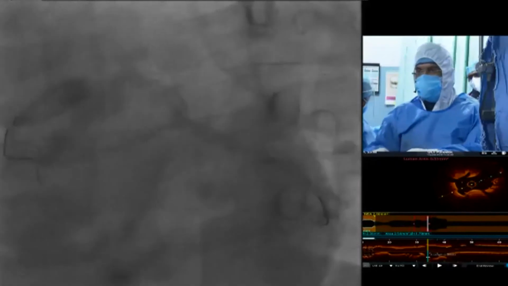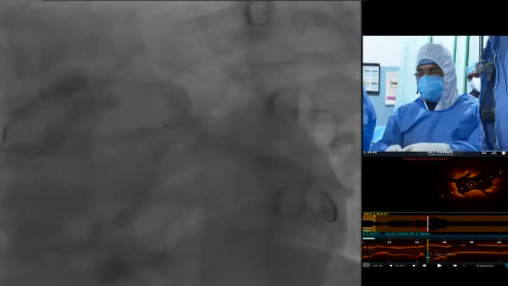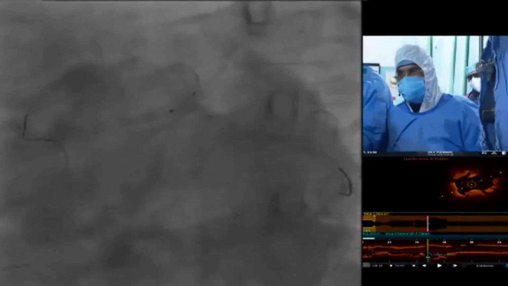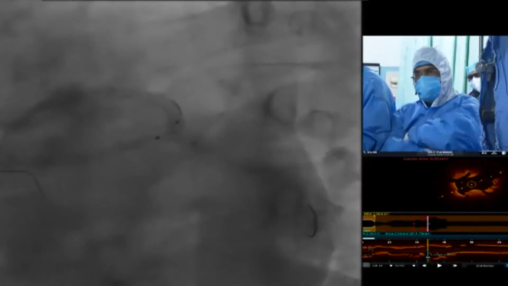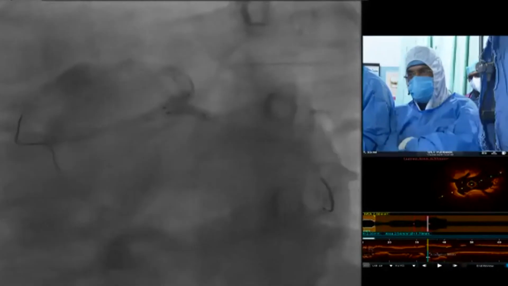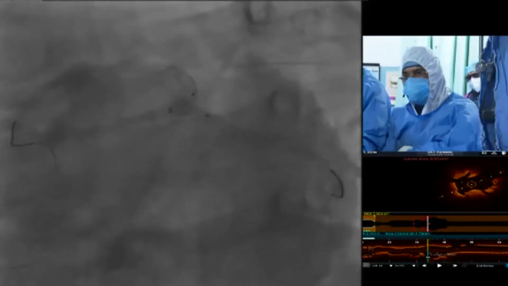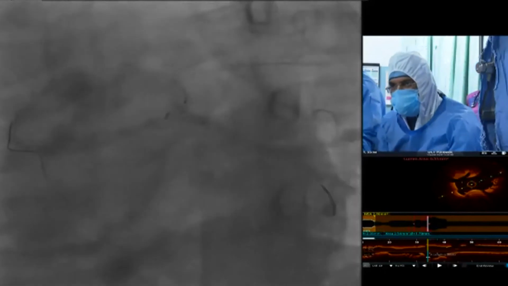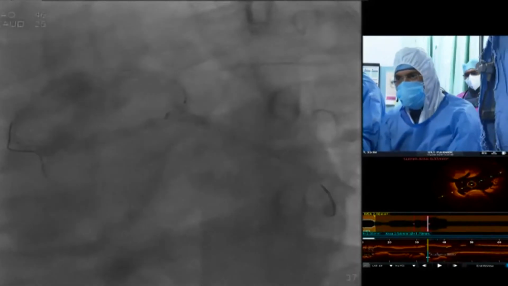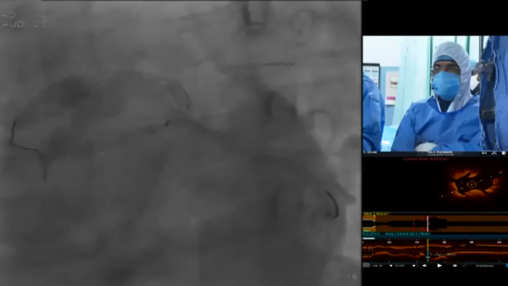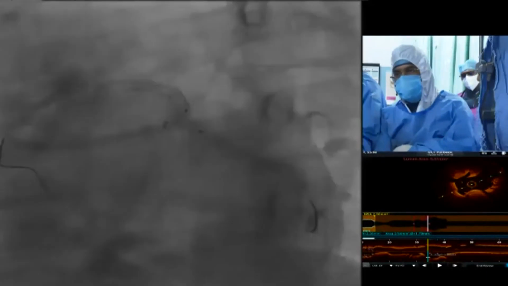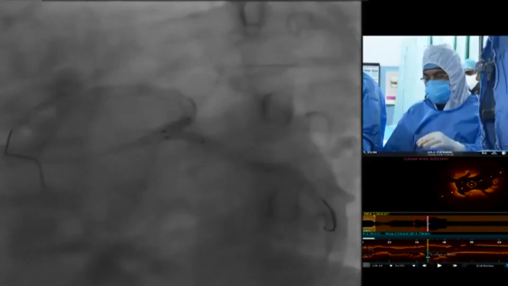Now we are doing the final kissing. Sushil, any comments? No, I mean, I know people always say that it's more cumbersome or it takes more time, but I think the key thing is that technique is key in these types of lesions. And I think these little details are the keys between success and failure, not only in the short term and risk, but